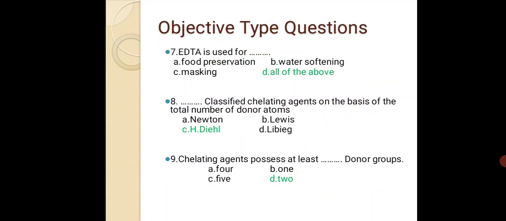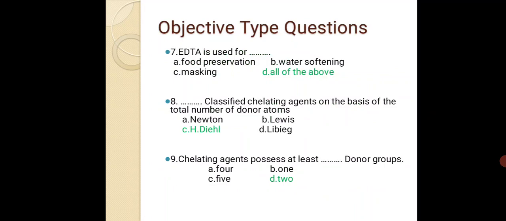Then 8, who classified chelating agents on the basis of total number of donor atoms? A Newton, B H. Dell, C Lewis, D Liebig. Then right answer is H. Dell, who classified chelating agents on the basis of total number of donor atoms.